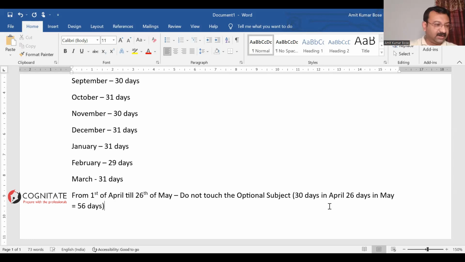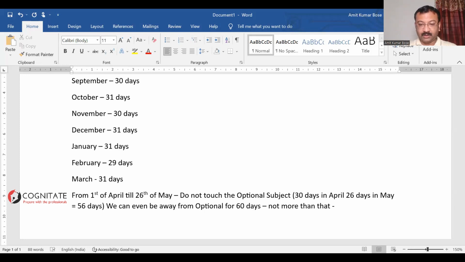I would say let's be away from the optional even for, anyway, what I would suggest is we can even be away from the optional for 60 days, but not more than that. This is one strict rule which I would suggest for you people.